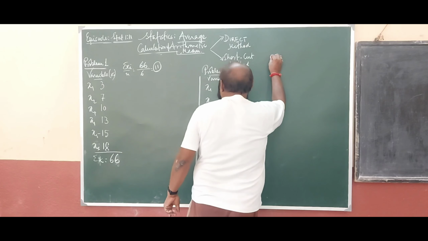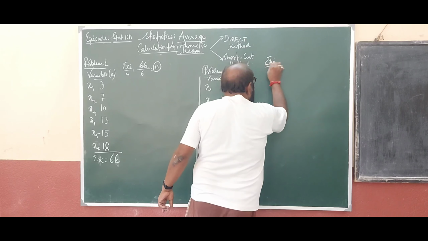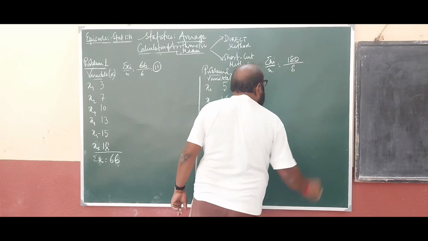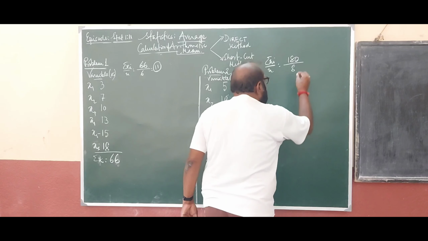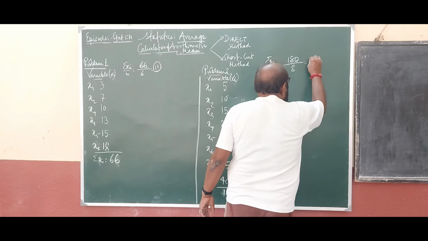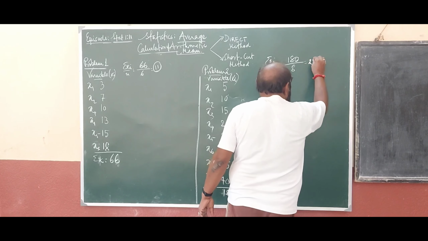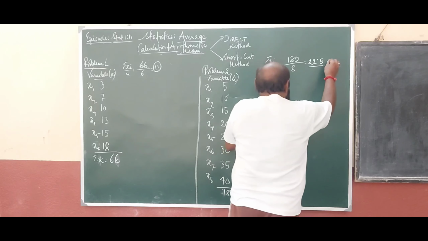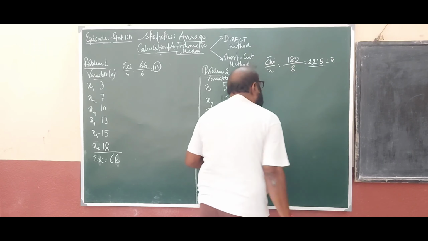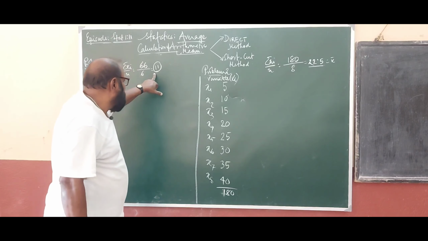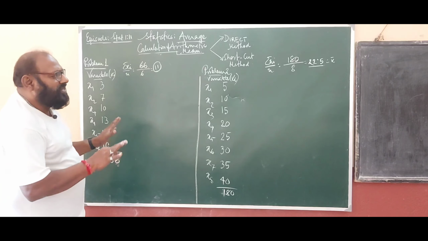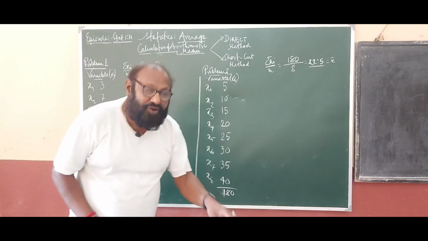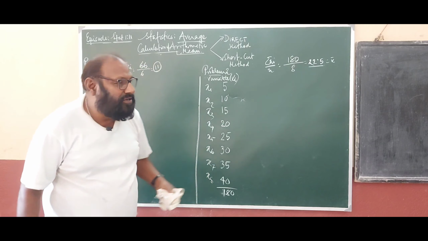Okay. So, sum of the observations divided by the number. What is the sum? 180 divided by 8. Clear? So, what is the value? It is 8. So, it is arithmetic mean. Clear? Here in this case arithmetic mean is 22.5, here arithmetic mean is 11. Okay. So, there is no problem. This is the direct method of calculation of arithmetic mean.